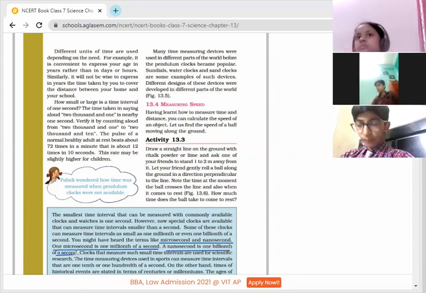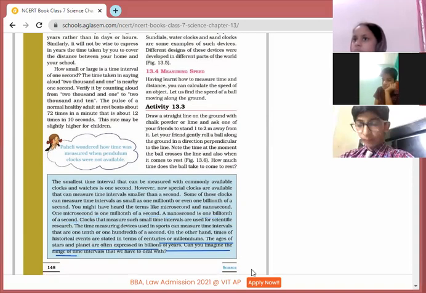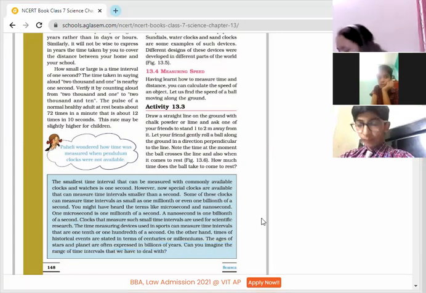Clocks that measure such small time intervals are used for scientific research. The time measuring devices used in sports can measure time intervals that are 1/10 or 1/100 of a second. On the other hand, times of historical events are stated in terms of centuries or millennia. The ages of stars and planets are often expressed in billions of years. Can you imagine the range of time interval that we have to deal with?